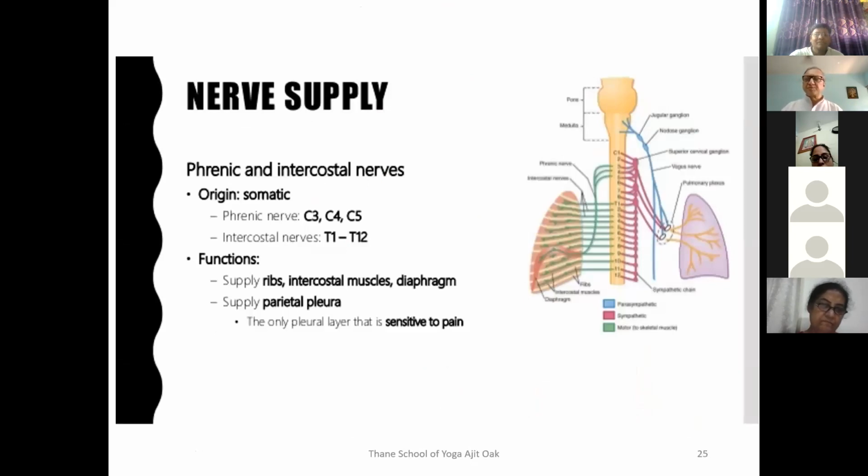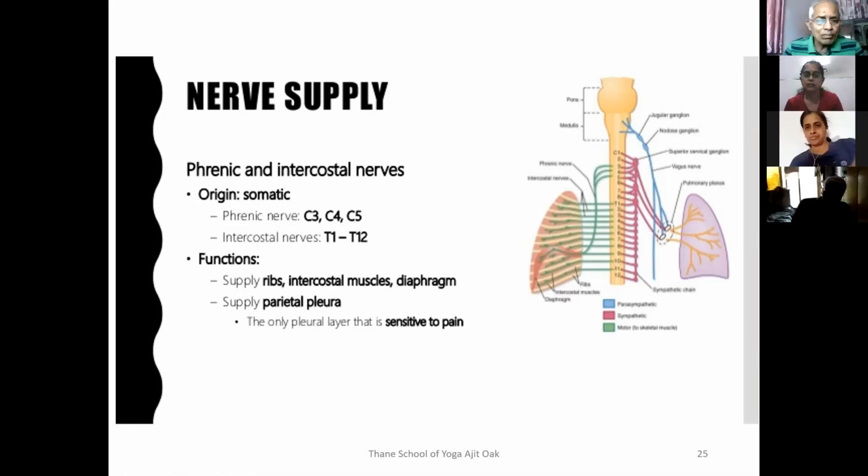The nerve supply of the respiratory system comes from the intercostal nerves and phrenic nerves, just the terminology. The phrenic nerve comes from C3, C4, C5. As yoga therapists, we should know the nomenclature of the vertebrae. C means cervical vertebrae, so this nerve starts from the cervical vertebrae. There are two classifications of nerves coming out from the nervous system.